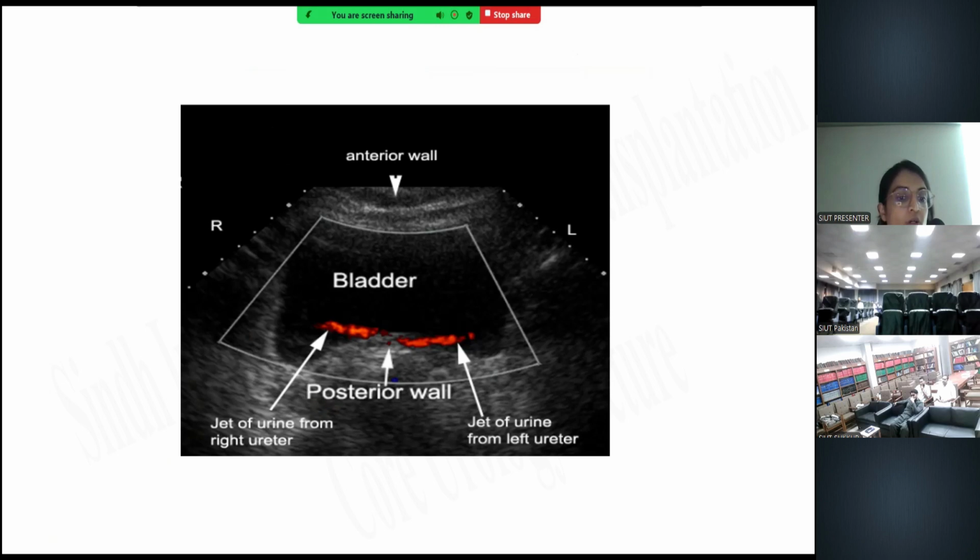In this picture, a Doppler flow can be applied over the normal B mode grayscale ultrasound, and we can see the emergence of urine from both the ureteral orifices. The clinical application of the ureteral jet has been questioned, but approximately 10 minutes of examination is required to verify the absence of the ureteral jet.